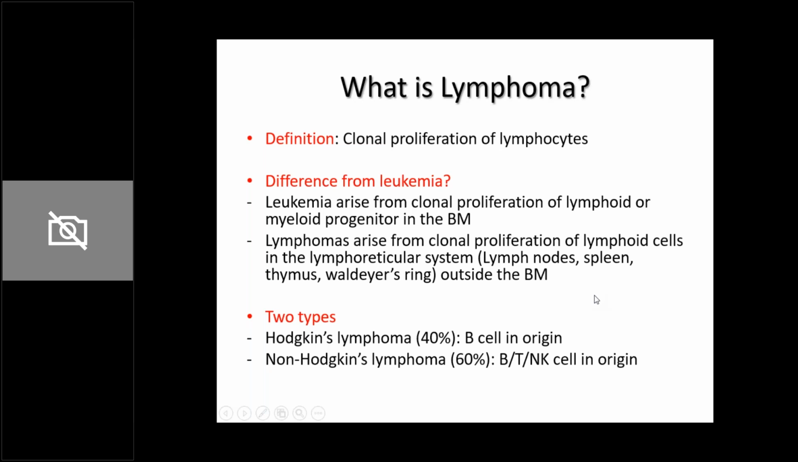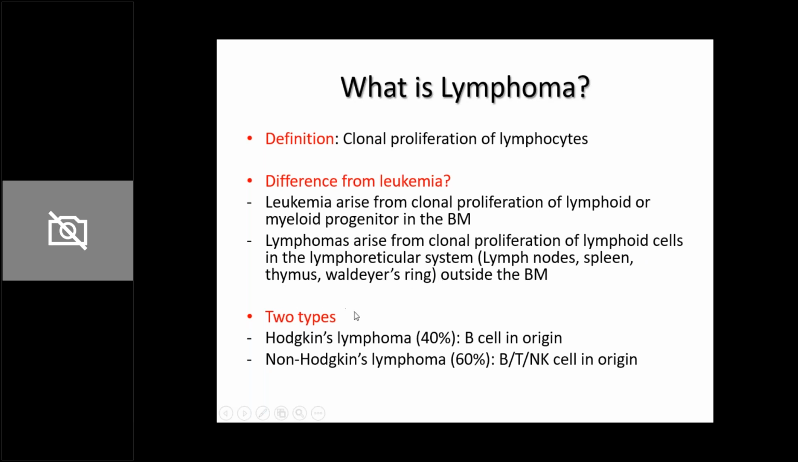Ultimately, lymphomas can also go to the stage where they become stage 4 lymphomas, where they ultimately infiltrate the bone marrow. At that point, the differentiation becomes very bleak. But lymphomas arise from proliferation of lymphoid cells in the lymphoreticular system.